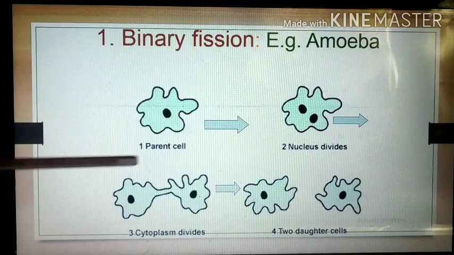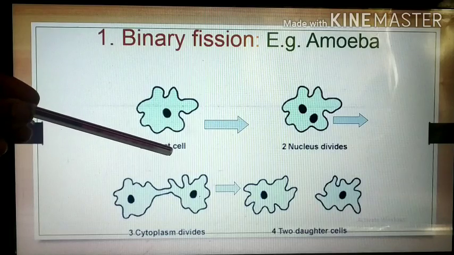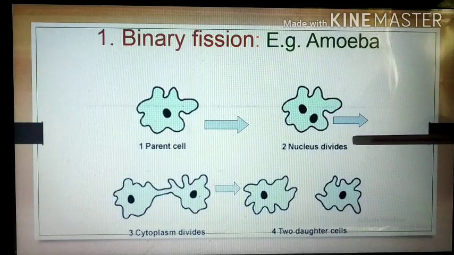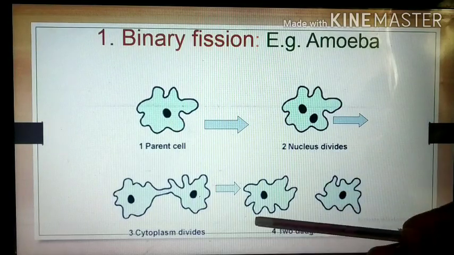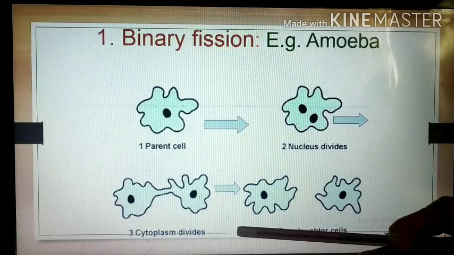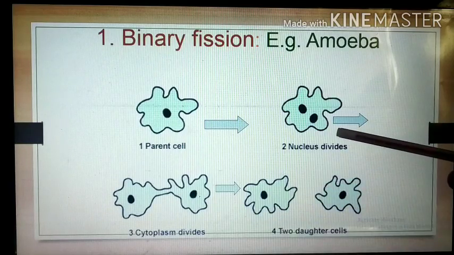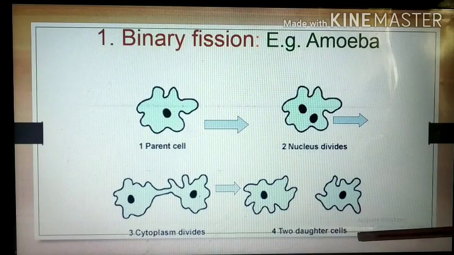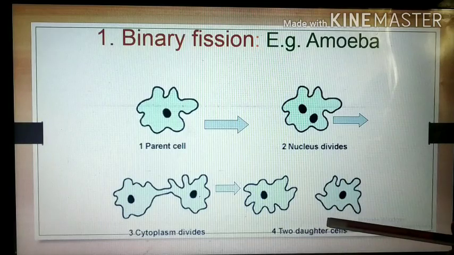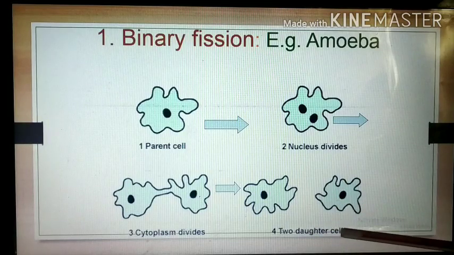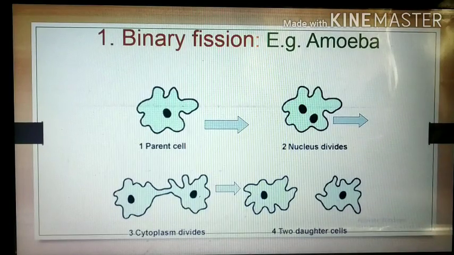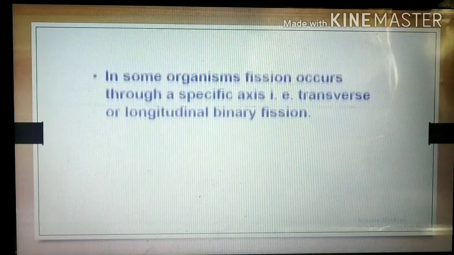But this binary fission takes place in two steps. First is nuclear division, that is karyokinesis, and second is cytokinesis. First, the nucleus divides into two parts, then the cytoplasm divides into two parts, and we get two daughter cells from a single parental cell. That's why it is called binary fission. It takes place in the amoeba. Then the second example of binary fission.